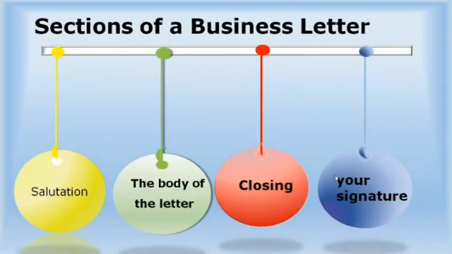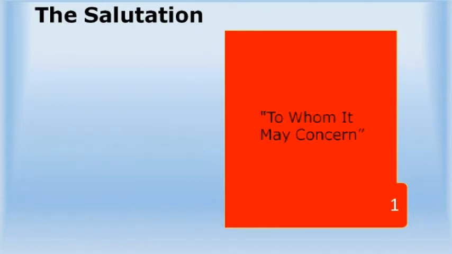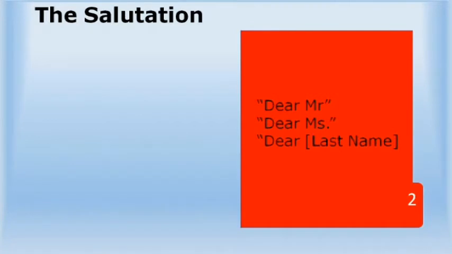Now we will see what is salutation. If we are not sure specifically whom we are addressing, we write it as To whom it may concern. If it is a formal salutation like Dear, we know whom we are writing, but we don't know the recipient's name or we know only the last name, so we write it as Dear Mr. And if we have an informal relationship with the recipient, we write Dear first name.